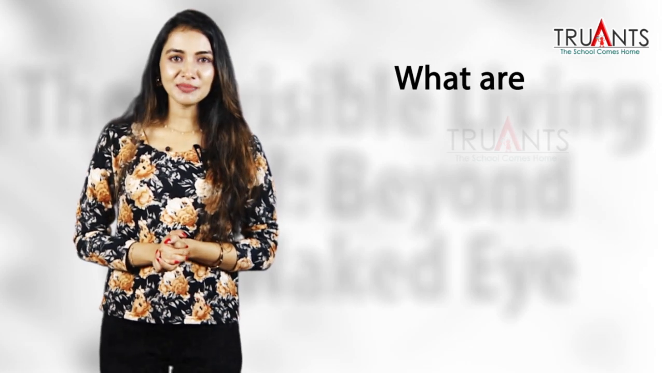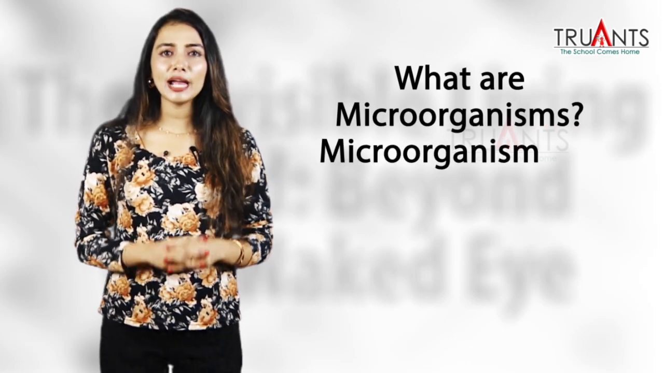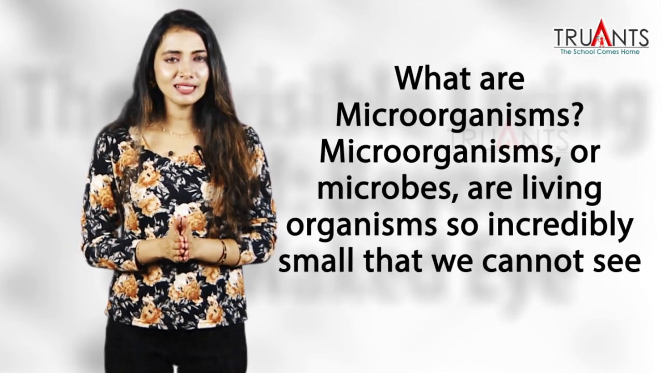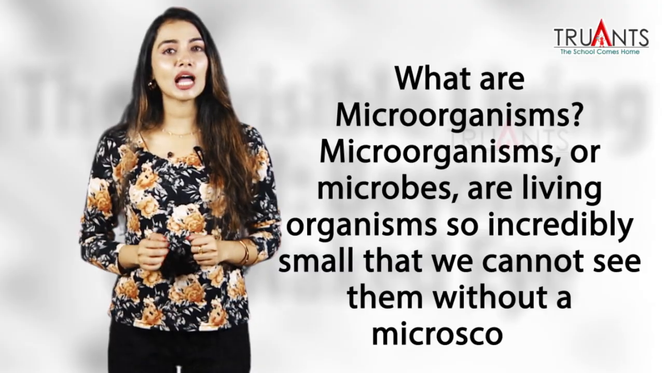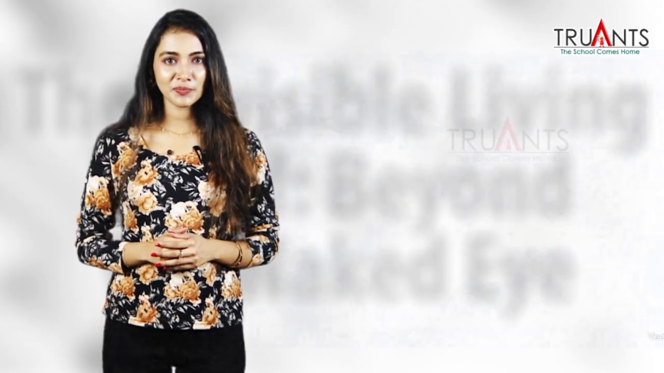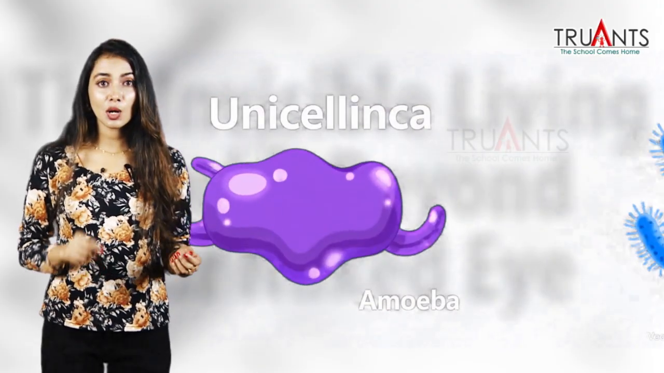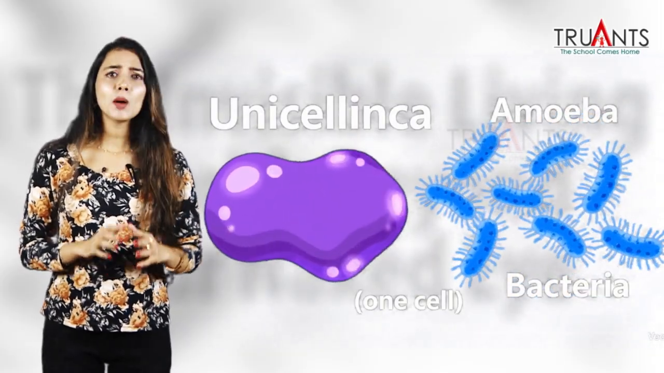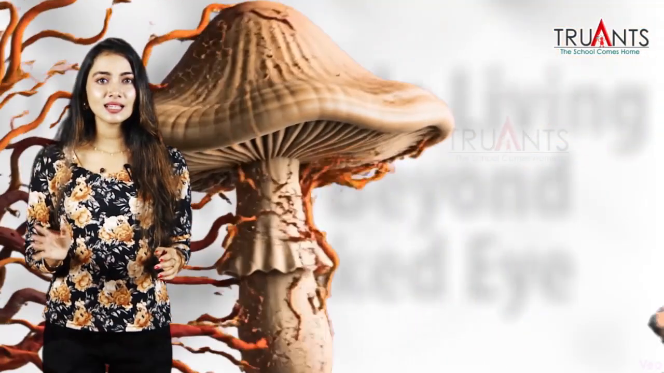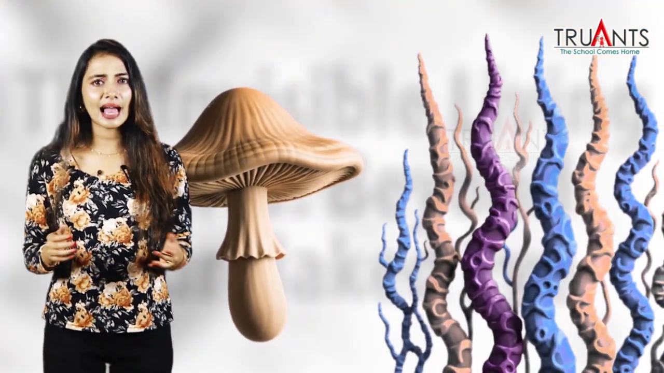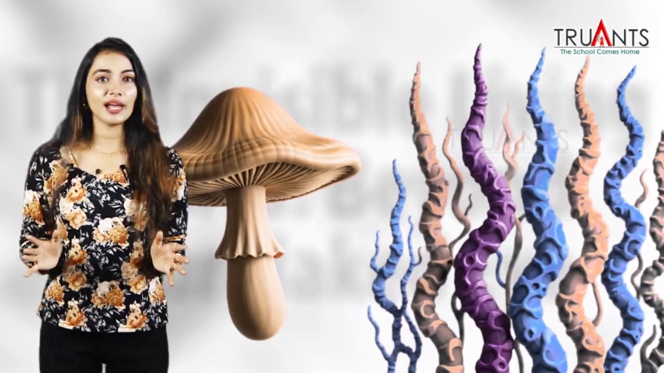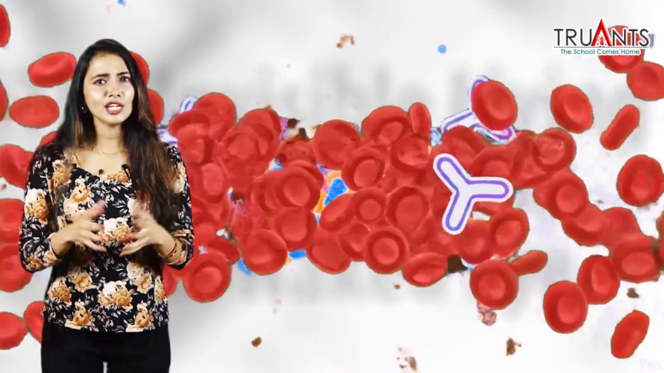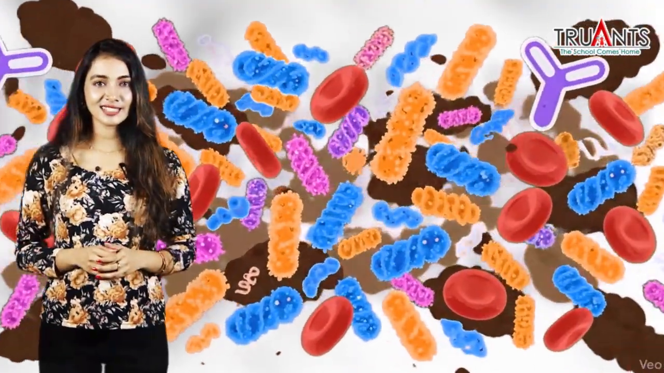What are microorganisms? Microorganisms or microbes are living organisms so incredibly small that we cannot see them without a microscope. Some are unicellular, one cell like amoeba and bacteria. Some are multicellular, many cells like some types of fungi and algae. They are everywhere. They are in the water, soil, air and even inside our bodies.